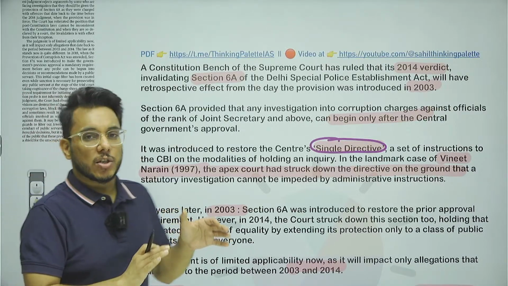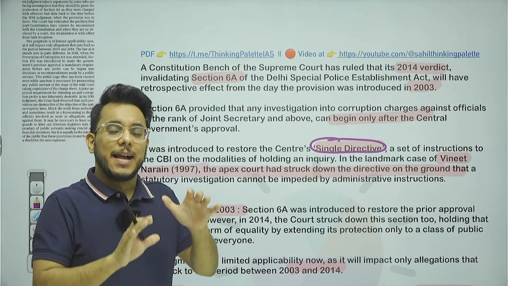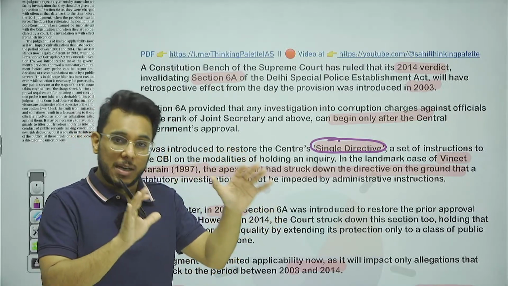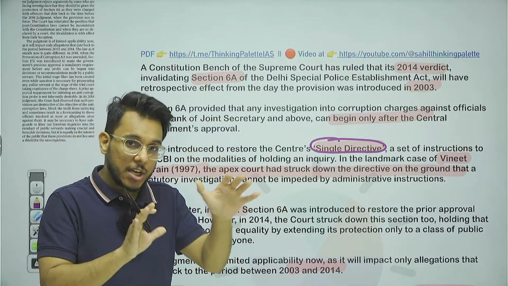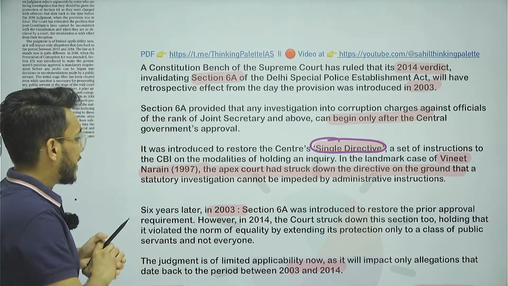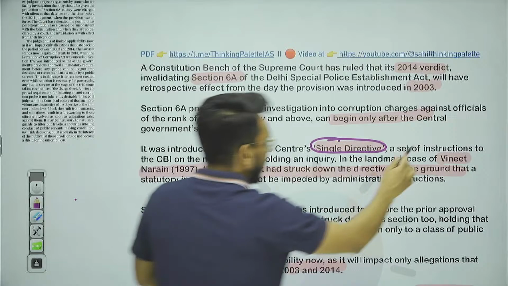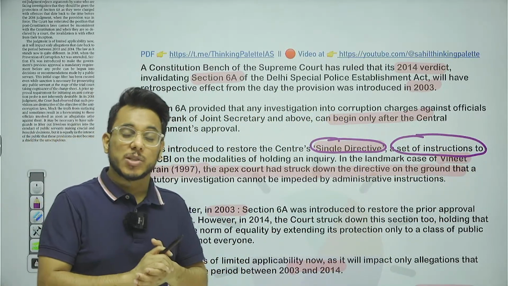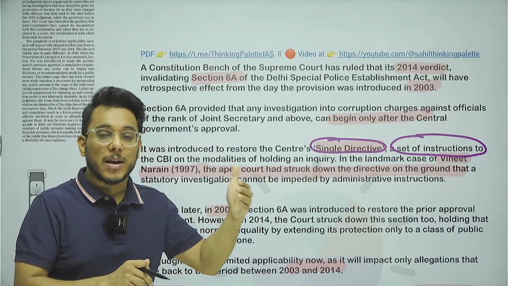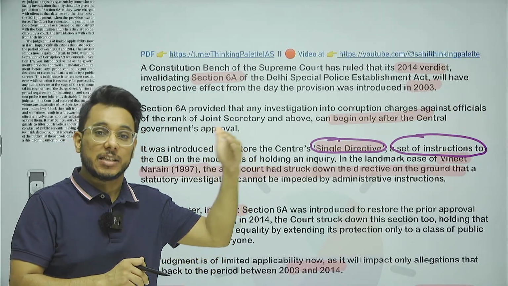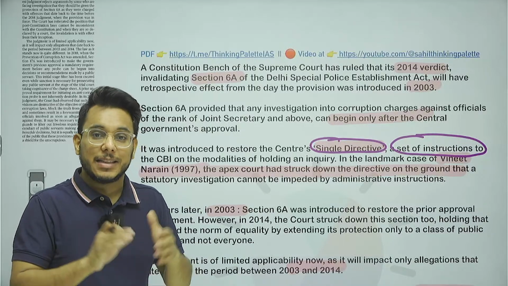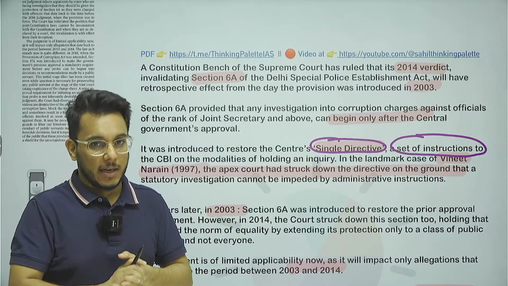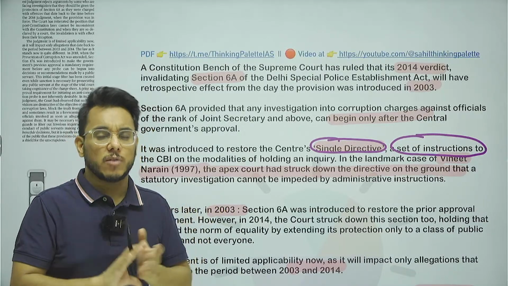Single directive provision provides this: any investigation that is being taken up by CBI, suppose there was a case of corruption, then there are certain sets of instructions that are to be followed by CBI. It also includes one instruction that above a particular level of officers, if an investigation is being taken up against them, then prior permission, prior approval, prior sanction has to be taken. Now, this provision was controversial for a long time.